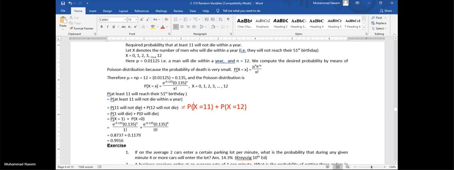So we think of some alternative. 11 will not die means 1 will die, and 12 will not die means 0 will die. So in this way, now the situation is clear. This corresponds to the probability for x equal to 1, and this corresponds to the probability for x equal to 0. Using the formula, we will get the answer.